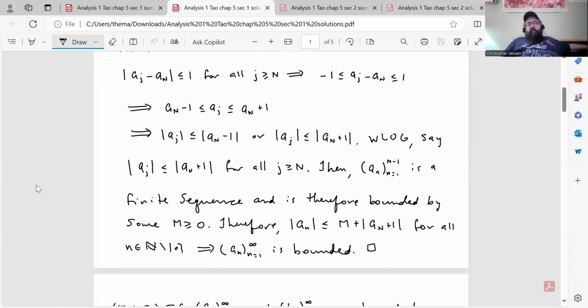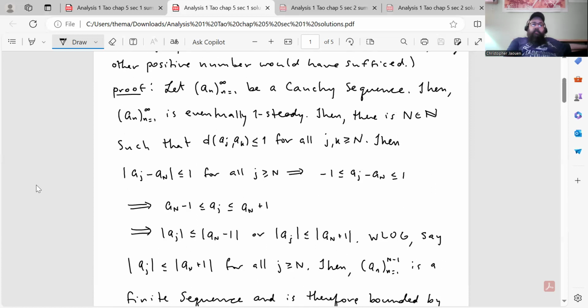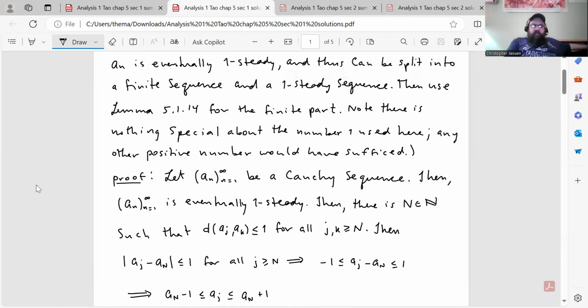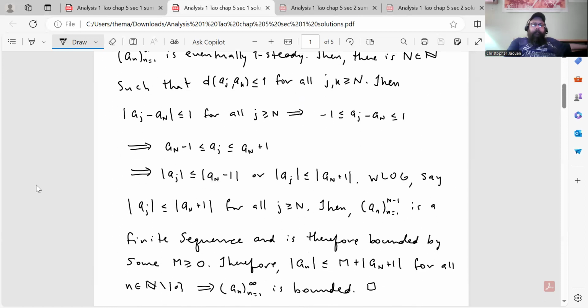For all j greater than or equal to N, then (a_n), n equals 1 to N - 1, is a finite sequence, and it's therefore bounded by some capital M greater than or equal to 0. Therefore, the absolute value of a_n is less than or equal to M plus the absolute value of a_N + 1 for all positive natural numbers. That implies that (a_n), n going from 1 to infinity, is bounded, and that proves proposition 5.1.15. Yeah.